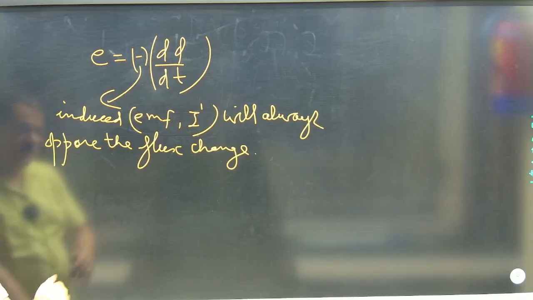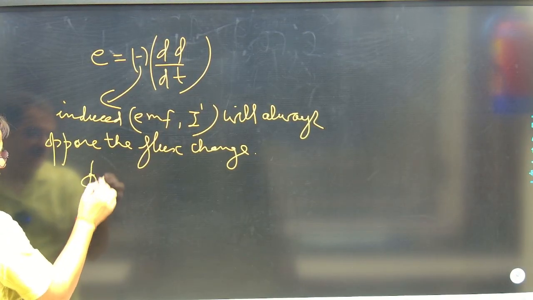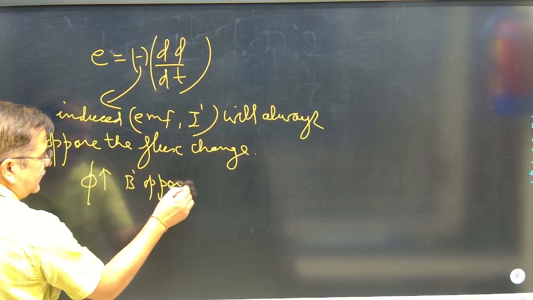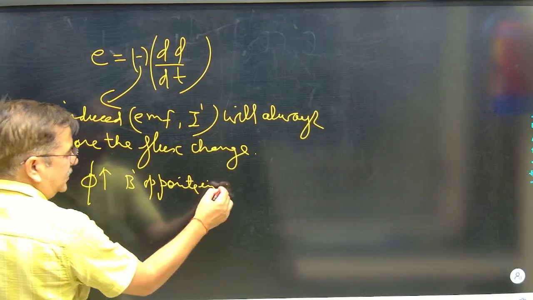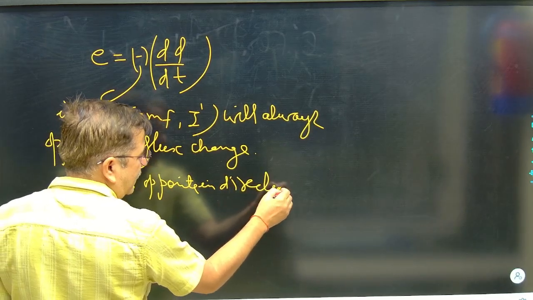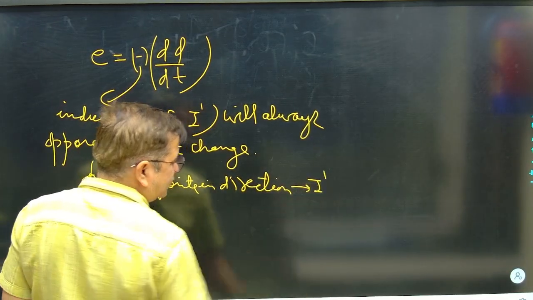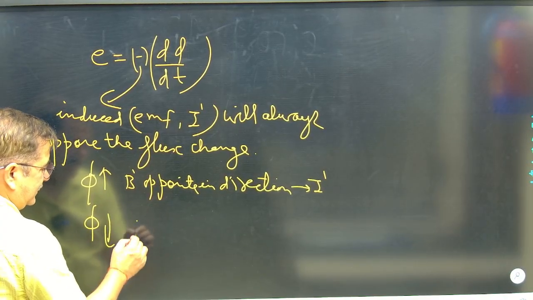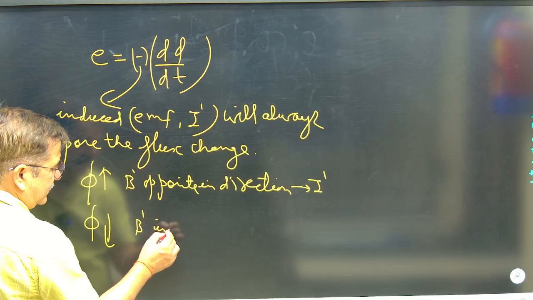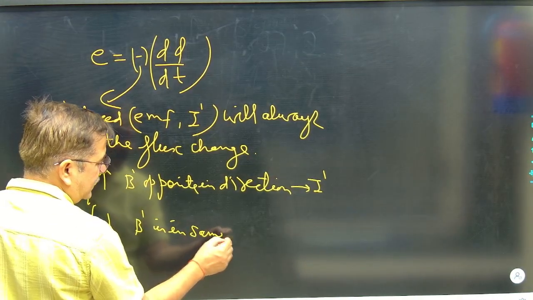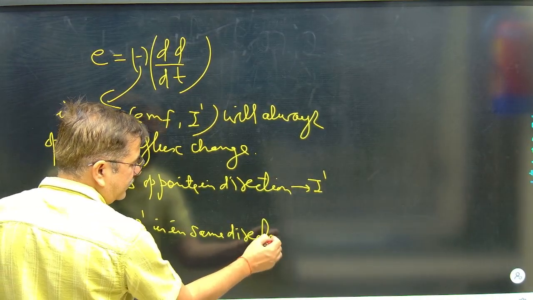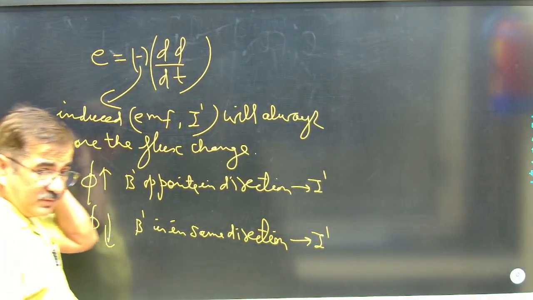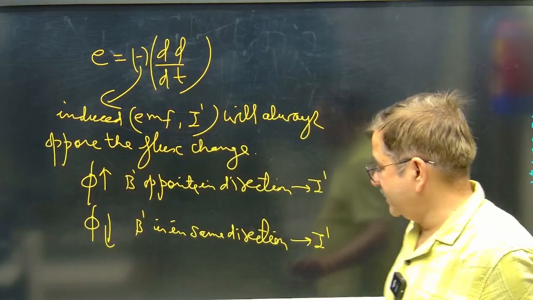Correct. Meaning that, if flux is increasing with time, B dash shall be opposite in direction. You can take that as given. And corresponding to B dash, you will guess the direction of I dash as per the right hand thumb rule. If flux is decreasing with time, it has this tendency, so B dash is in the same direction as the initial B present, and correspondingly I will get the direction of induced current. So this thing we have to analyze and always get the result.